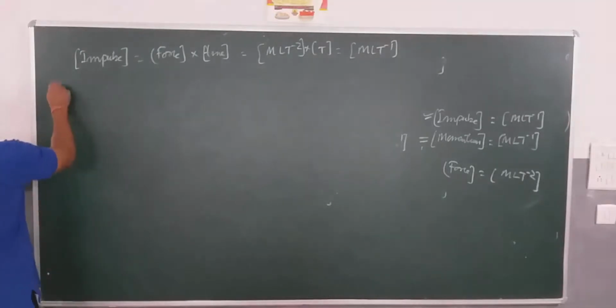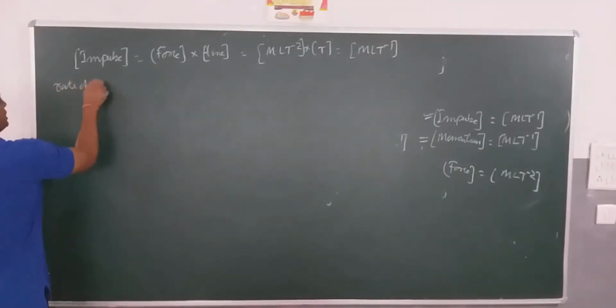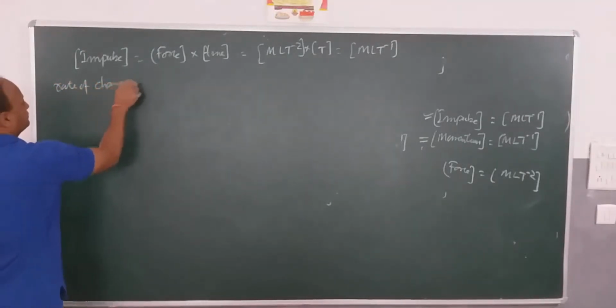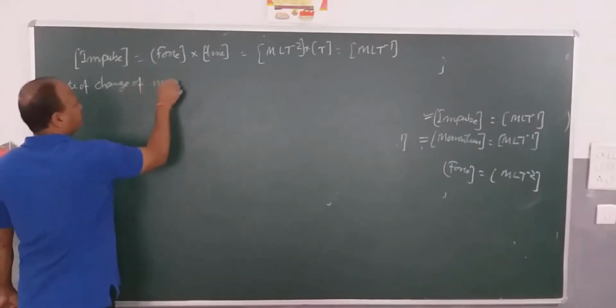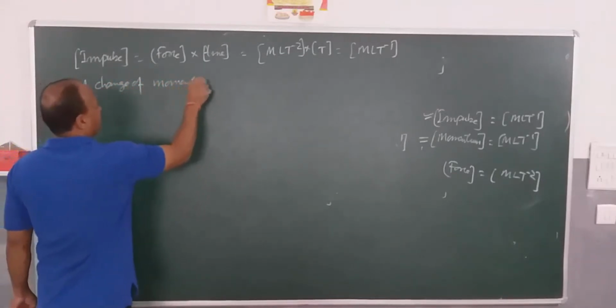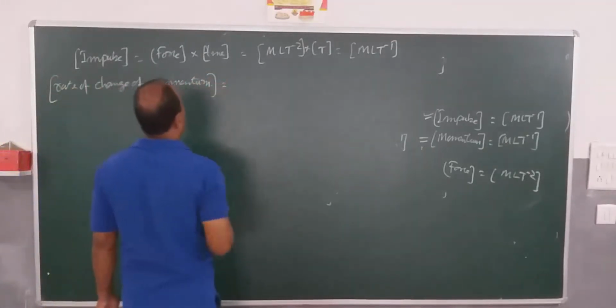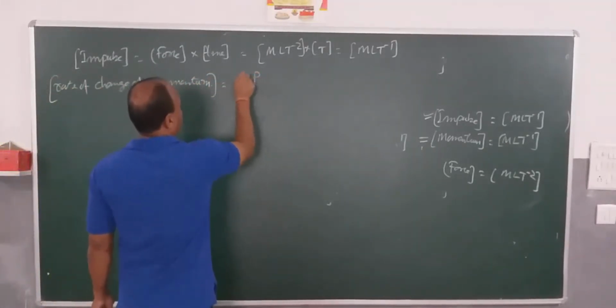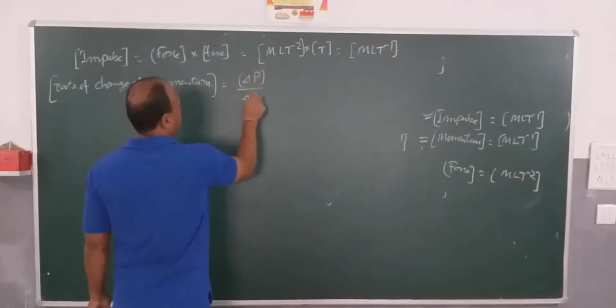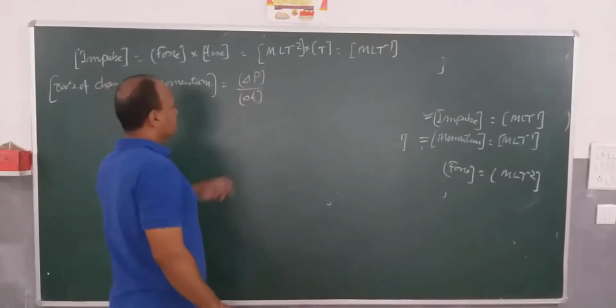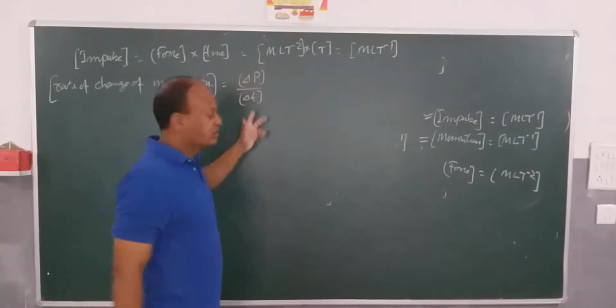Next is rate of change of momentum. Let's see, rate of change of momentum will be delta P by delta T, where P is momentum and delta is change.